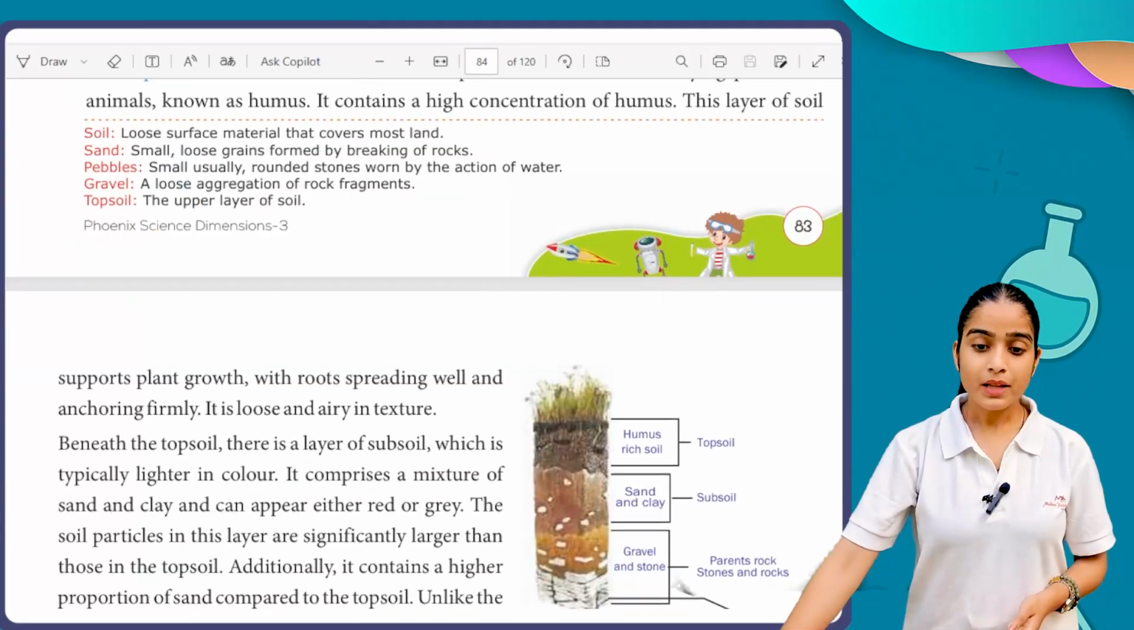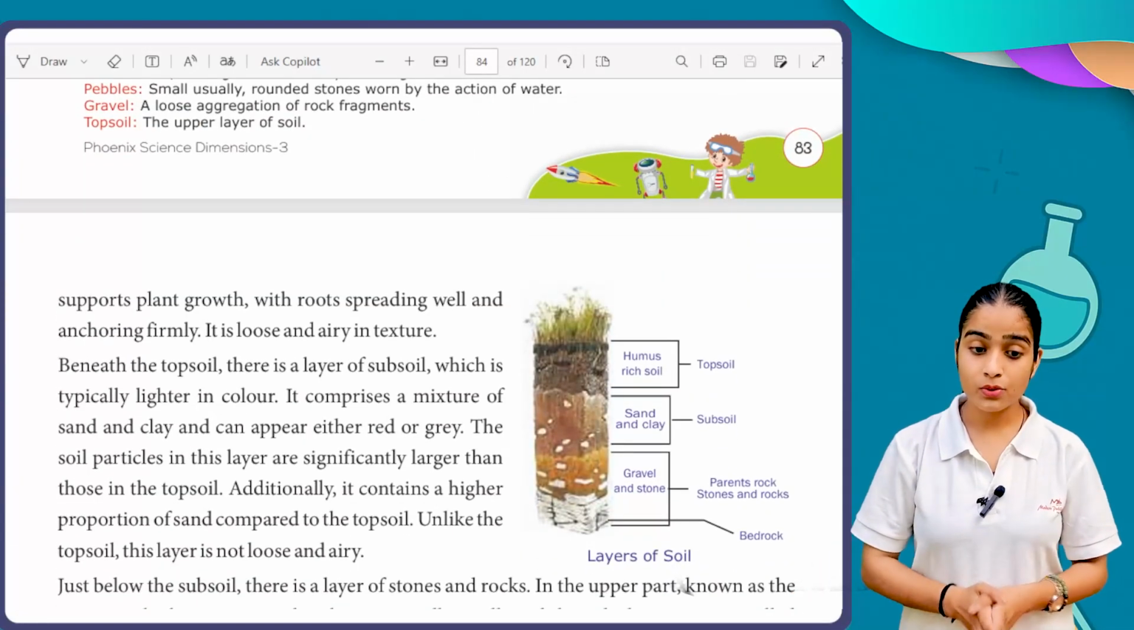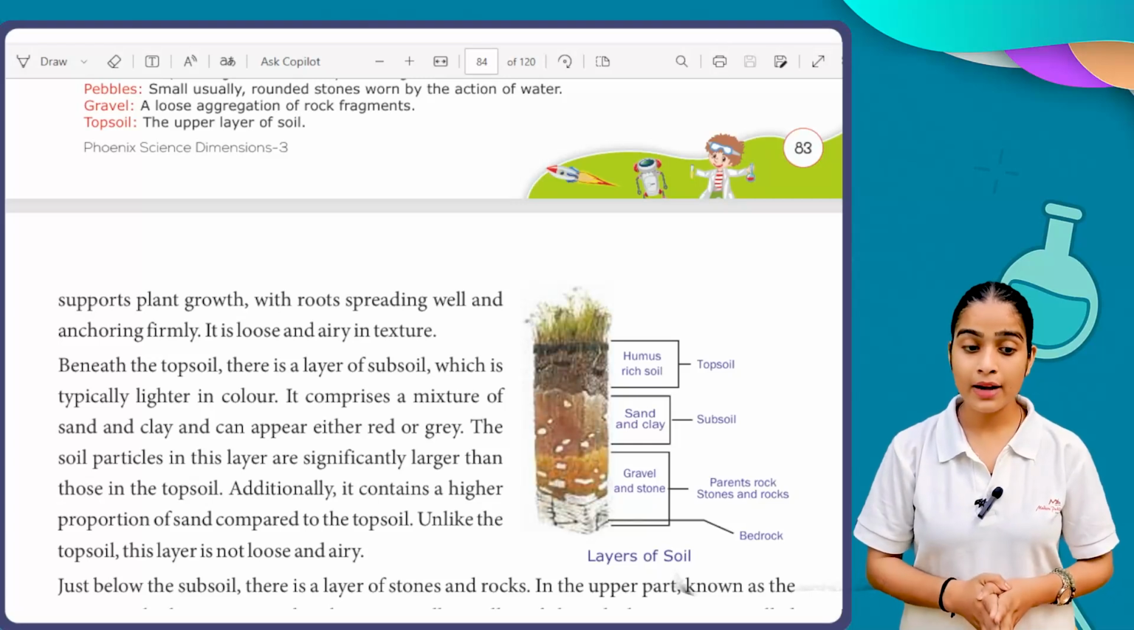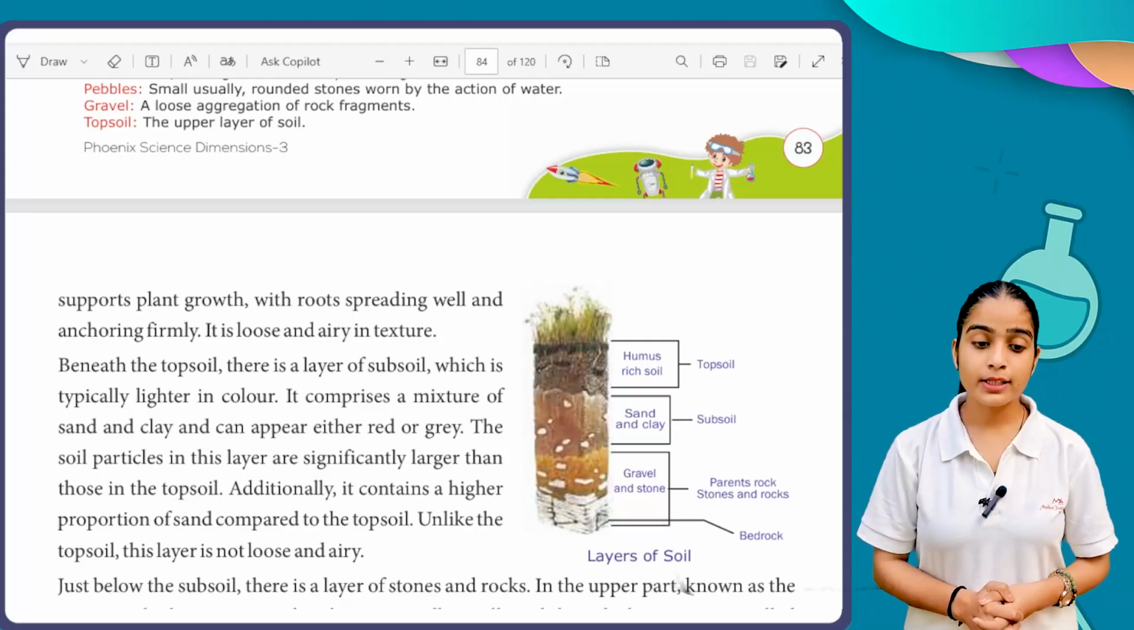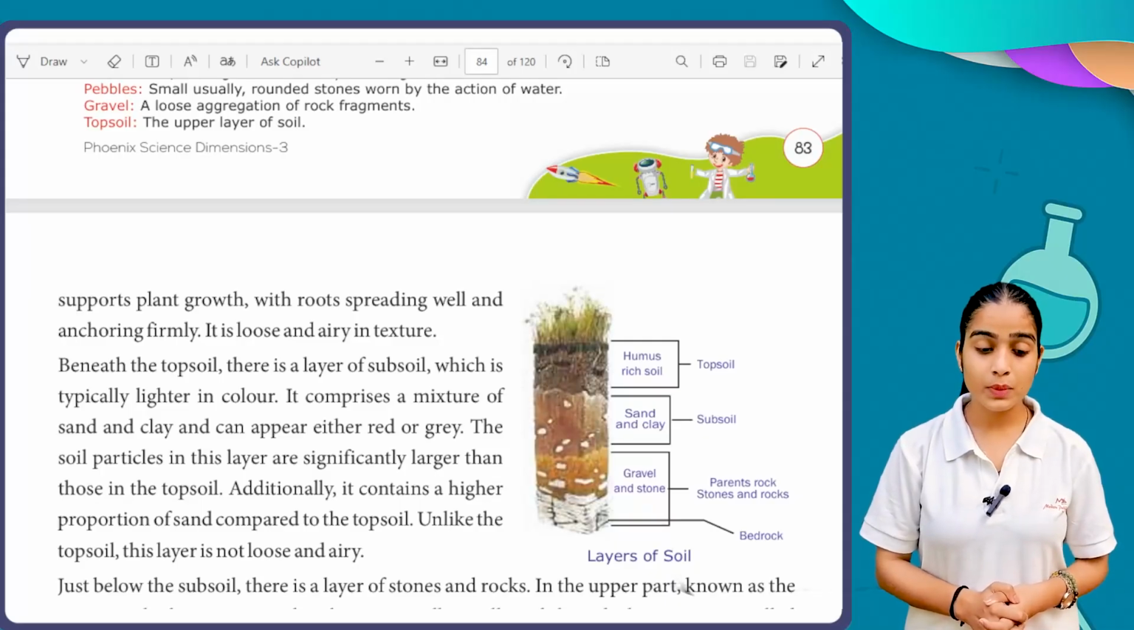This layer of soil supports plant growth with roots spreading well and anchoring firmly. It has a loose and airy texture. Beneath the topsoil, there is a layer of subsoil which is typically lighter in color.